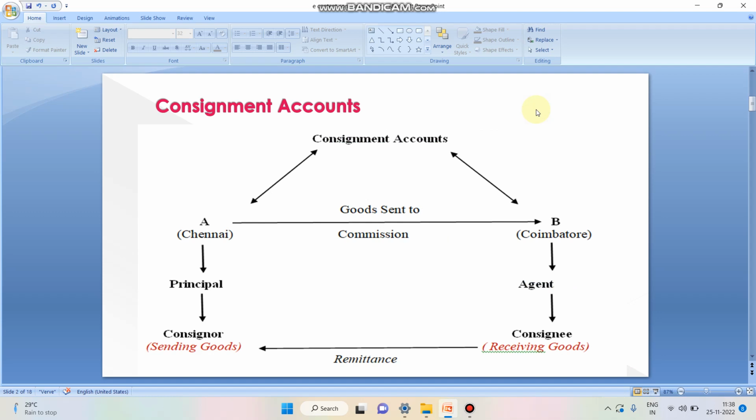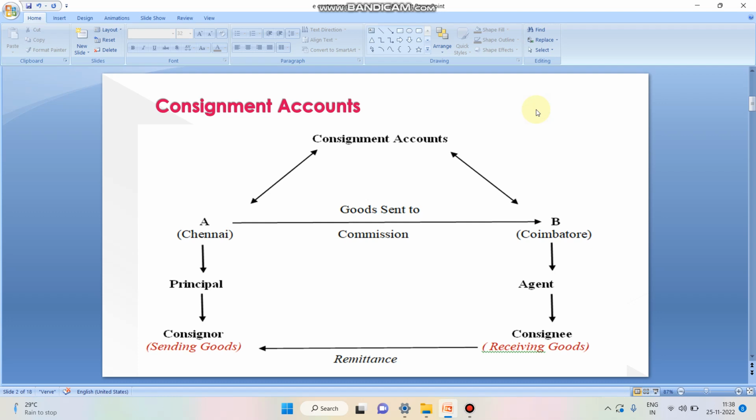Generally, if we take any trader, any businessman, if they want to expand their business, they have to choose other ways. If the businessman is selling the goods by himself, he may get a limited profit. The sales also will be limited at one level. If he wants to maximize the profit, he has to choose another way. Here, consignment is another way. We are going to see the concept of consignment with a small example.